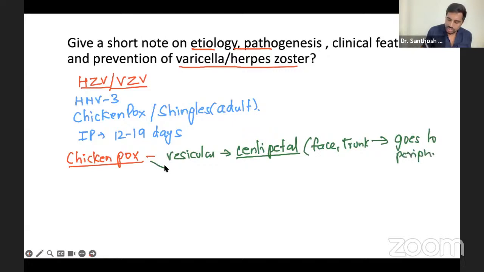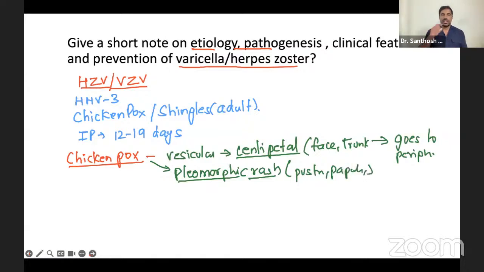Another important thing is that these rashes are pleomorphic. Pleomorphic means different types of rashes at the same time: you can have a pustule, a papule, a macule, a crust, a vesicle, everything will be there. This is very, very important. And they are usually bilateral, on both sides of the whole body, not just a single side.